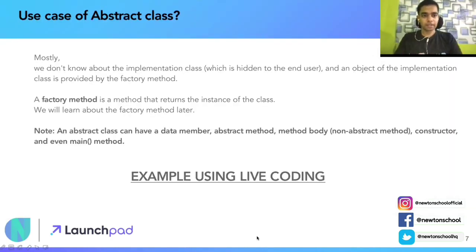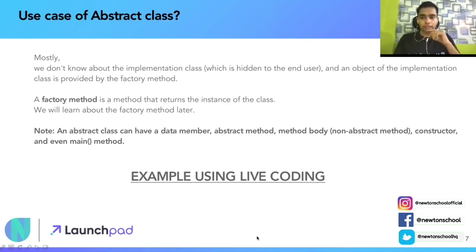What is the real use case of an abstract class? Like हमारे पास normal static methods हैं. We have learned about static methods, declarators, and the normal functions and methods. So why do we actually need an abstract class? What is the use case of an abstract class? Let's understand it. We don't know about the implementation class, right? As you know, what is abstraction? Abstraction is hiding the implementation details and showing only the functionality to the user. So जब आप user को implementation नहीं दिखा रहे हो, आप उसको सिर्फ functionality दिखा रहे हो, so you need some method to make it hidden from the user, right? And we use only an object which shows the functionality. That is why we need the abstract class in Java in the first place, or in any programming language as a matter of fact, not just in Java.